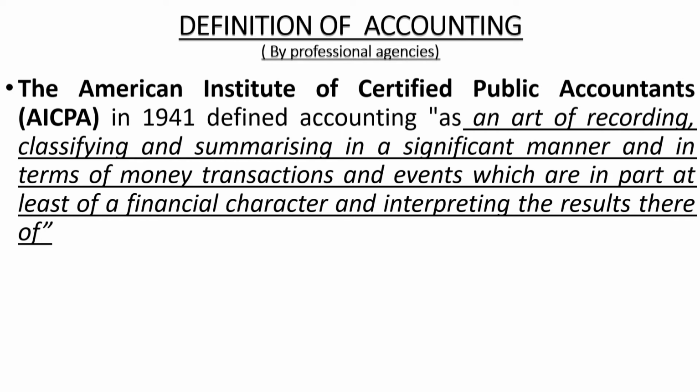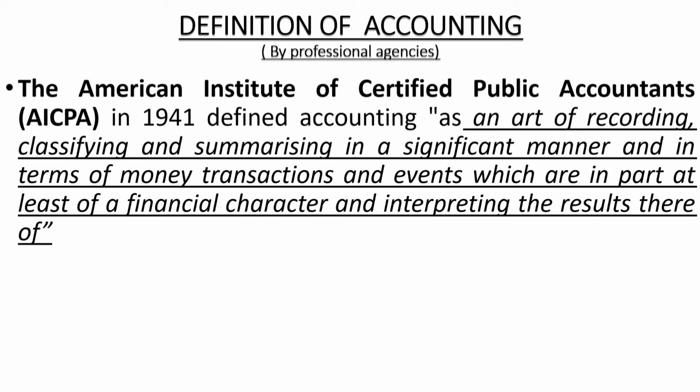Second comes classifying. As we said, there are a lot of business transactions. The first one is purchase of goods. Second is sale of goods to the customers. Third is depositing of money into the bank account. Withdrawing of money from the bank account. Purchase of assets for use in the business. Purchase of machinery for use in the business. Selling of old machinery which is not presently being used in the business. All these are transactions. So the first point in accounting is recording.